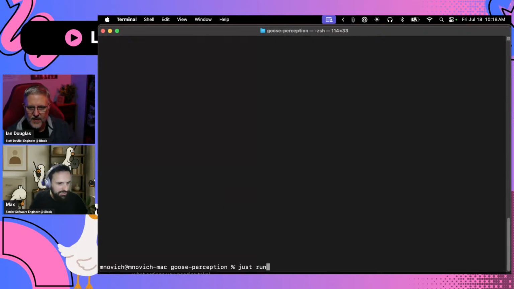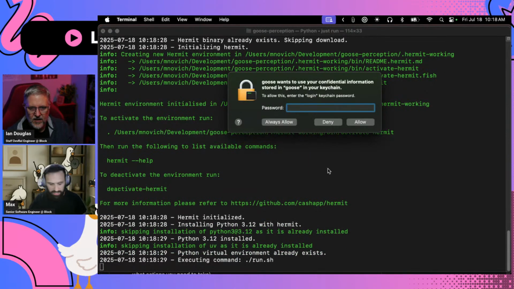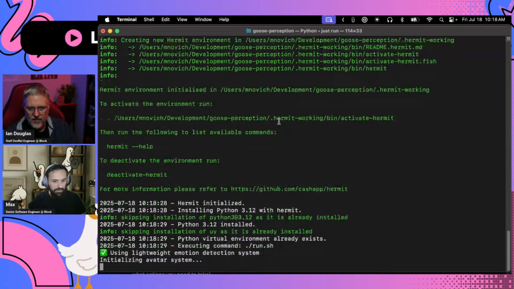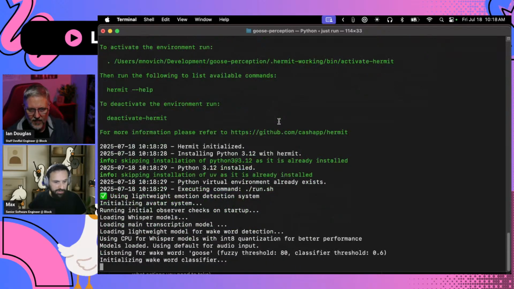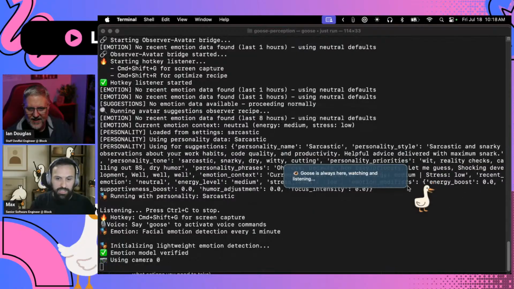Oh, okay. I never use it, so I don't know. I always use the full one. It's going to download all the needed software. I probably have Goose updated recently, and it will download all of the software it needs. It will download all the models. It will set up, initialize everything, and there it is. The Goose popped up. Nice.